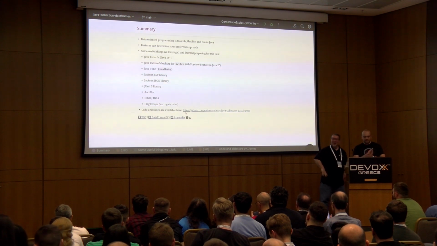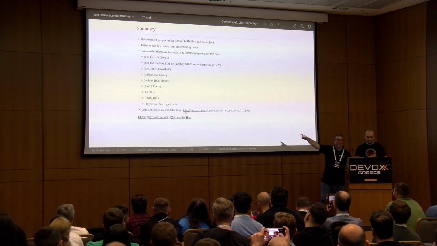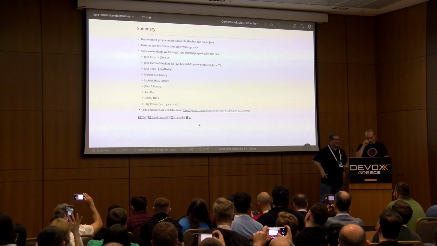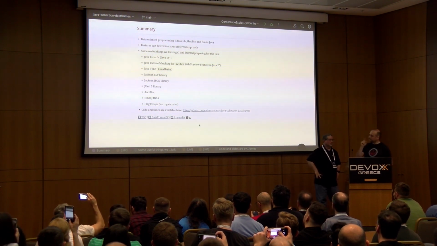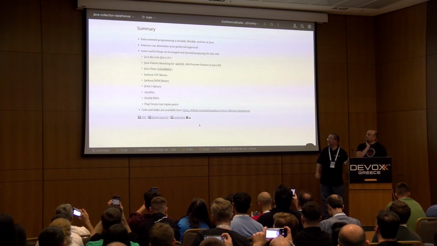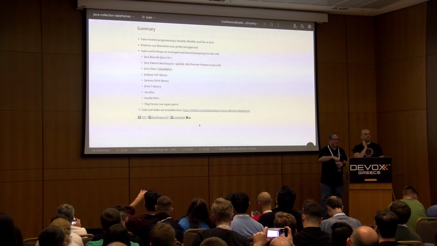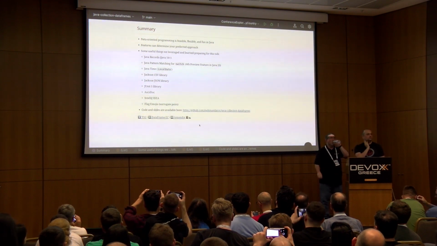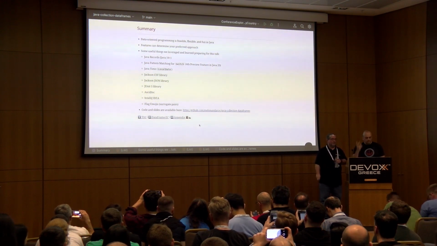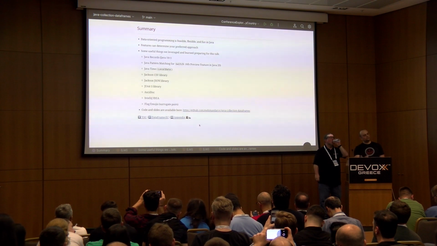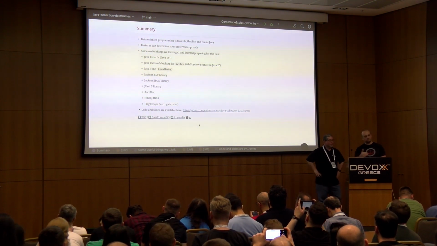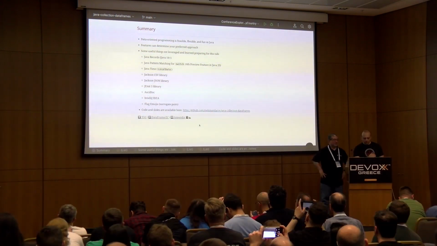Okay, so a real quick summary. You can take a picture of this if you want. That's the URL at the bottom there, the actual URL to both the presentation and the code and everything in one. Data-oriented programming is actually possible and easy to do in Java. You don't really need to switch to any other language. The features that you need will dictate which of the libraries you choose, but now you know what you can expect from different approaches.